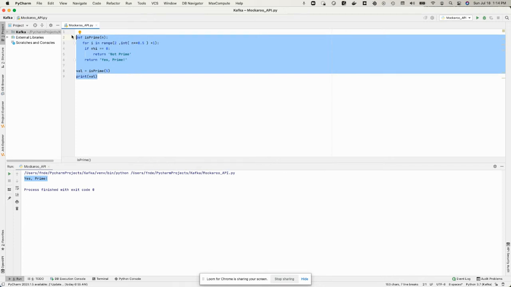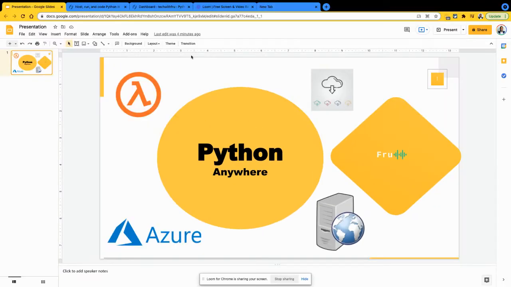Now I want to expose this as an API. So I can access this from anywhere in the world, even if my machine isn't running. And I'm not going to do this with a Lambda. I'm going to show an alternative way that we can do this. So that said, let's go back into the browser.